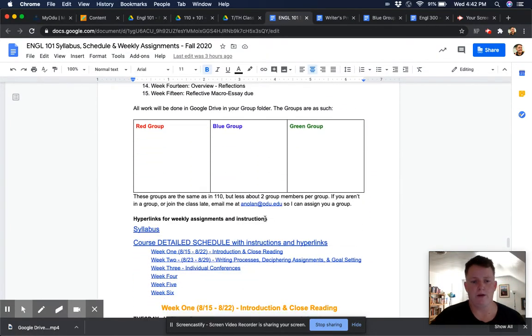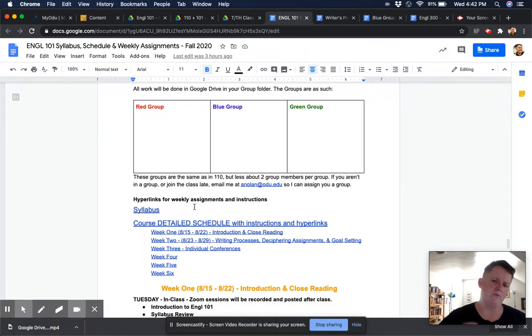And then the other thing I have, before going straight into the actual detailed schedule, is what groups the students will be in. And I do these according to alphabetical order, so that way it's easier for grading. I'm doing groups of 3 because it allows enough students to be in a group with one another to have meaningful interaction, especially if one member does not show up some week or another.